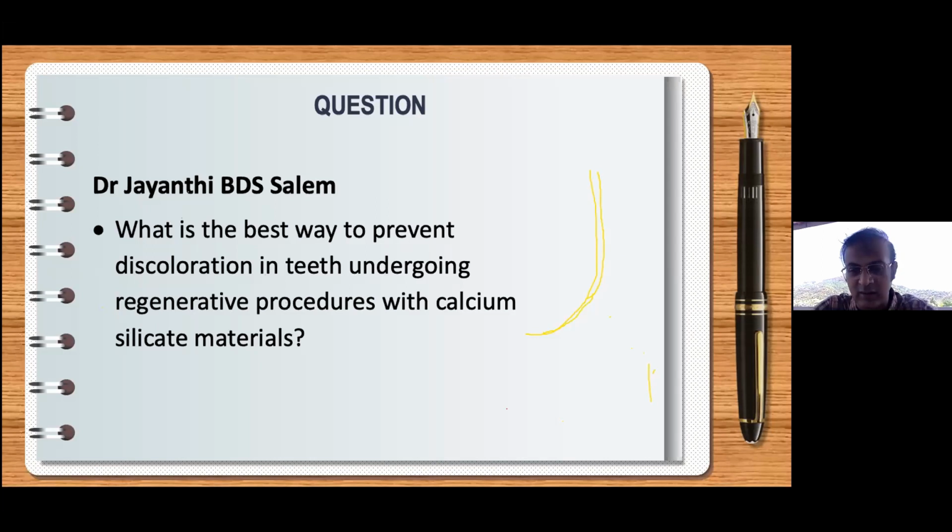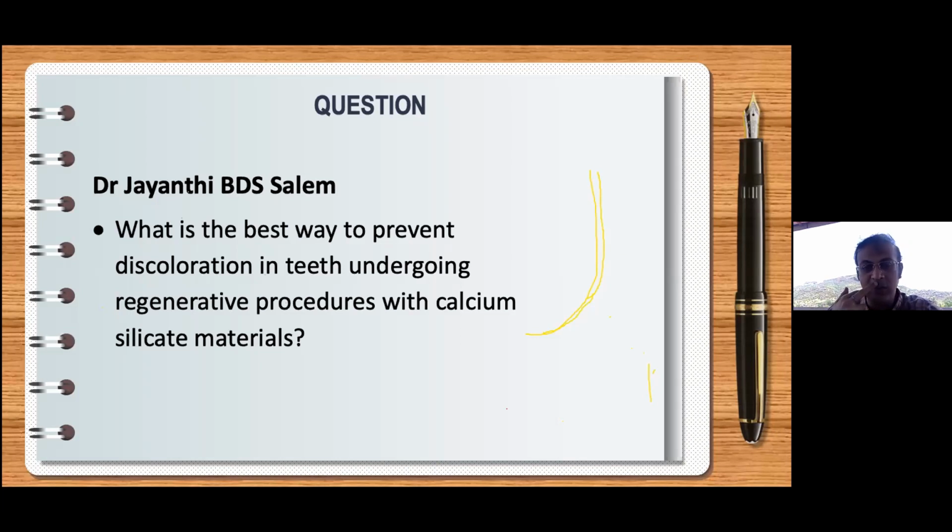So this was the time when I was doing my post graduation, and one of my seniors was one of the first ones to do a study on MTA. So we were introduced at that time. But those MTAs were gray MTAs, and these gray MTAs used to leach color over a period of time. So if I had done a perforation repair in a central incisor, where the doctor, while doing access cavity preparation, came out through the labial plate with the bur or something like that, and I had to take care of that kind of lesion, over a period of 2, 3, 4, 5 years that area used to turn gray.